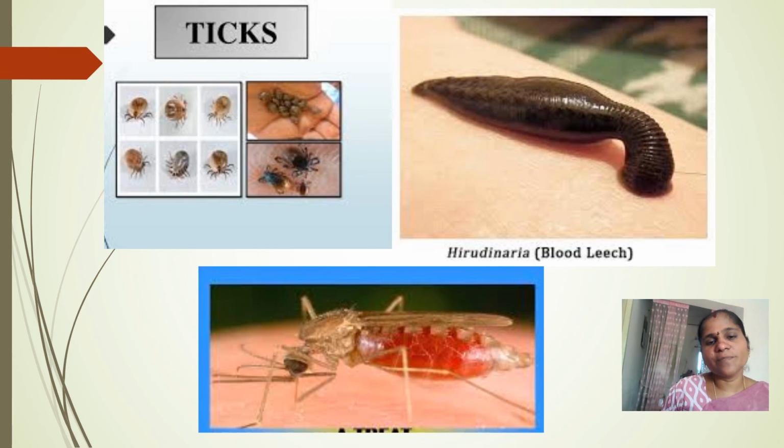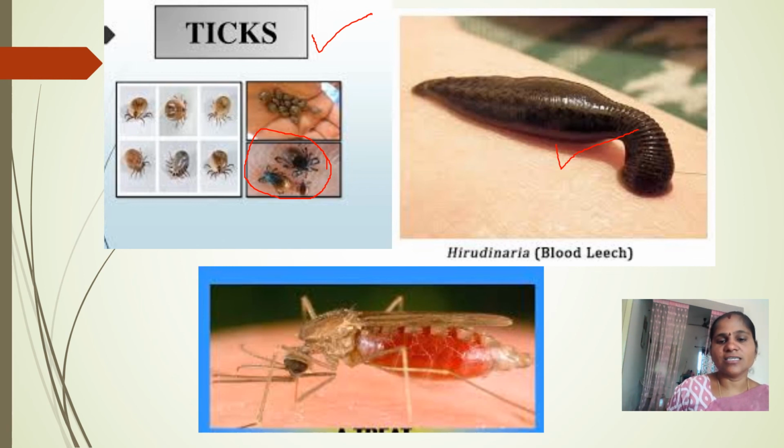Let us observe the pictures of the parasites. These are ticks. Observe the picture. Ticks look like small bugs. And this is a leech.